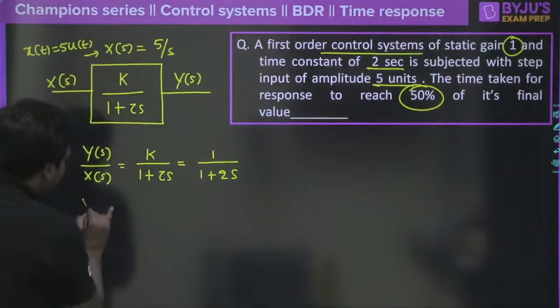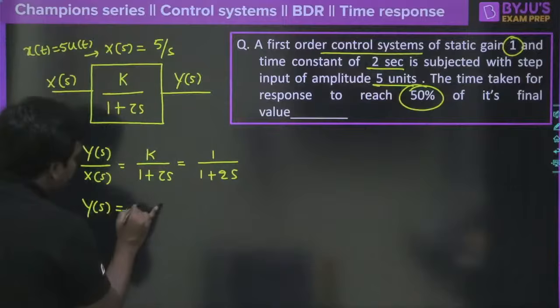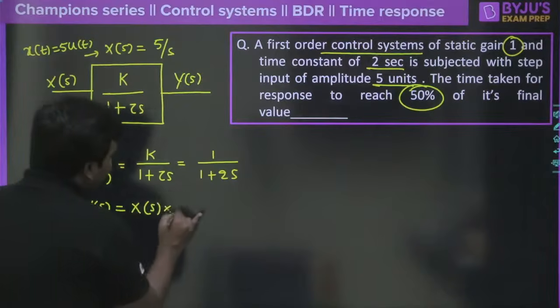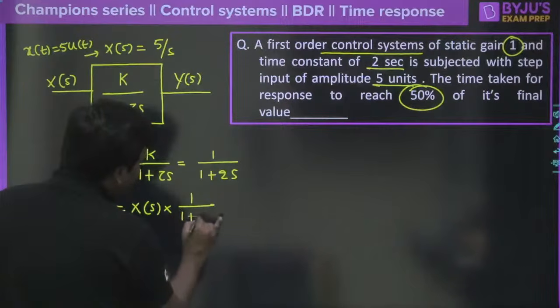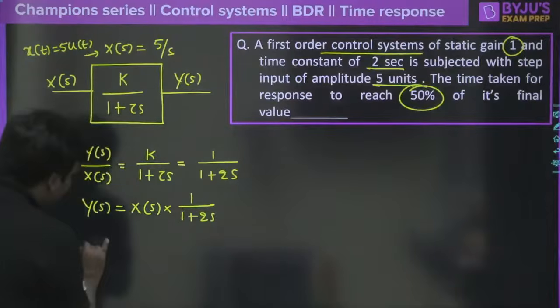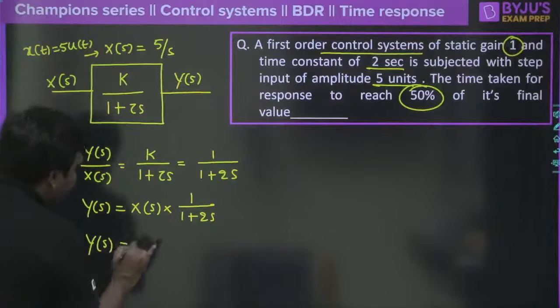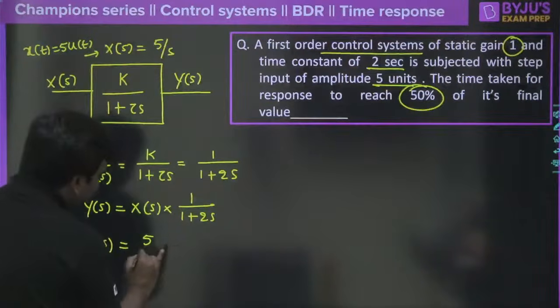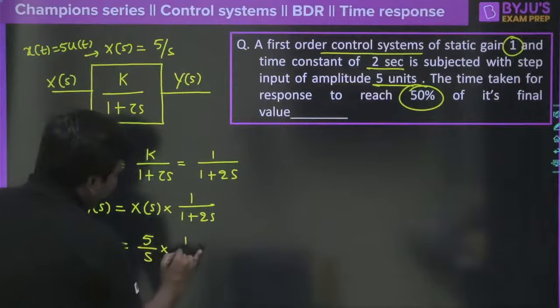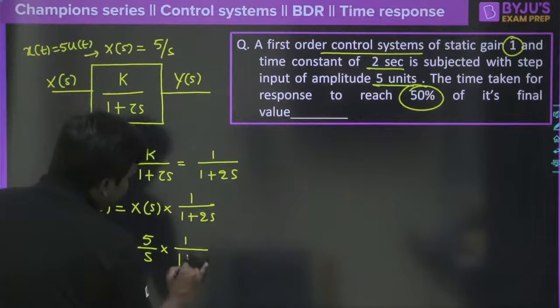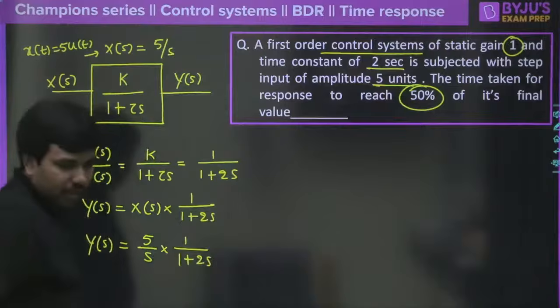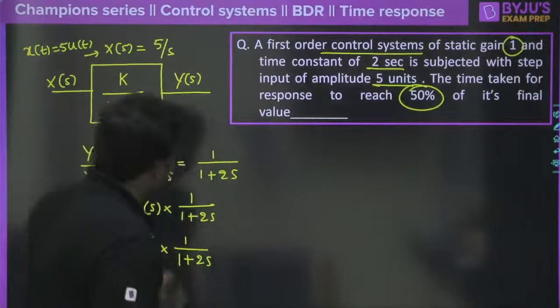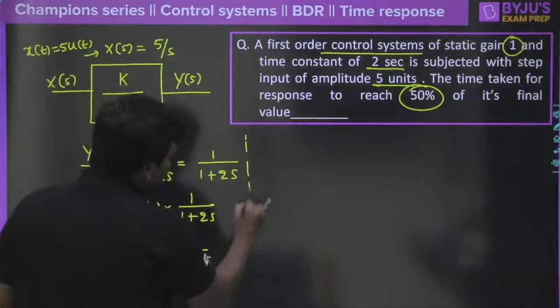Therefore I can write Y of s equal to X of s into 1 divided by 1 plus 2s. Y of s could be written as 5 divided by s into 1 divided by 1 plus 2s. Clear? If you continue this, I am very sure it can be rewritten.